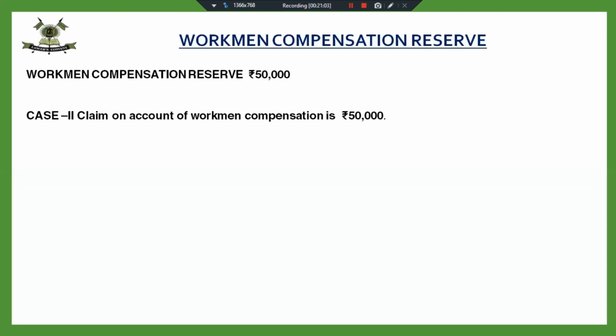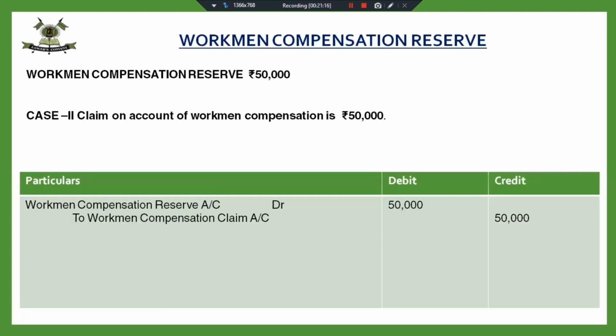Yes, quickly. Is there any reserve left for distribution amongst the partners? Yes, correct. Very correct. Workmen compensation reserve to workmen compensation claim. The whole of the amount of reserve has been converted to claim. There is no amount left for distribution.